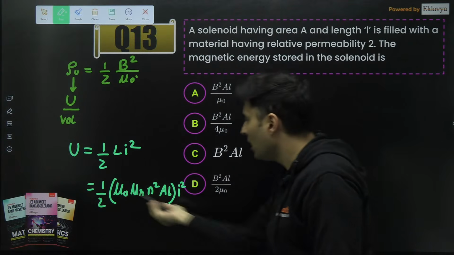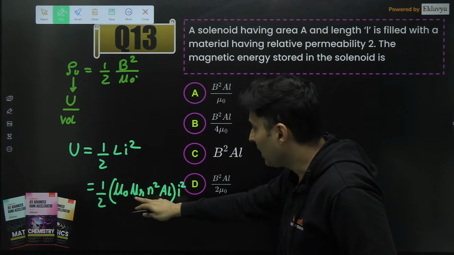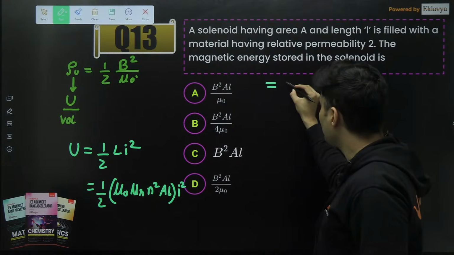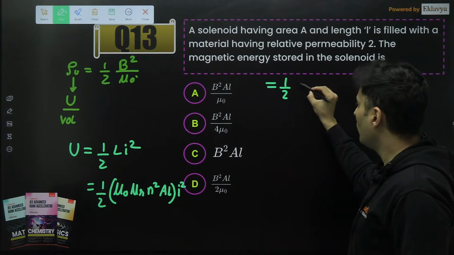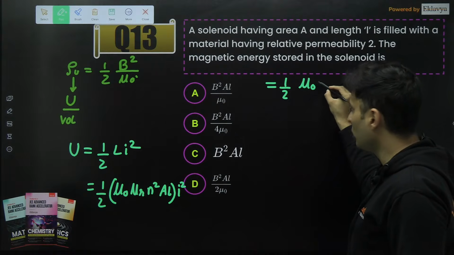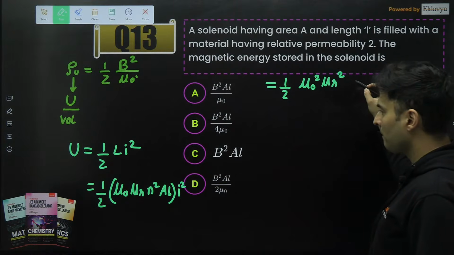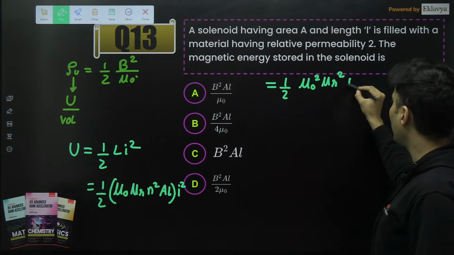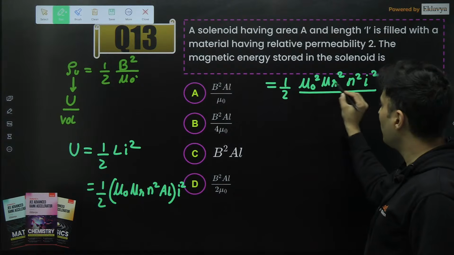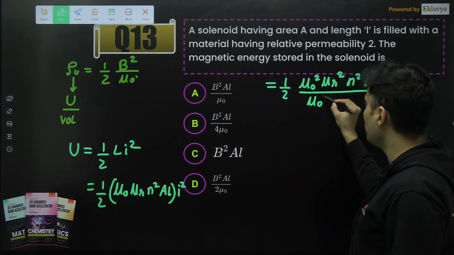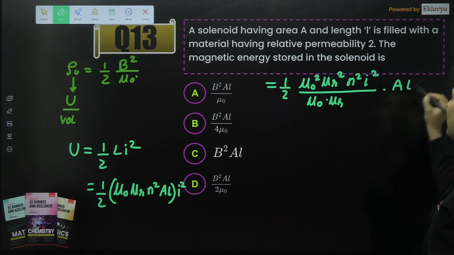If you want, I'll show you how to get the answer via that. What you need to do is observe now. This is half. I have n square and I square. So how about taking mu naught square, mu r square, mu naught ni, so n square and I square. Because I multiplied 2 times, I will divide also by mu naught and mu r once, preserving the equality, and this is area into length.